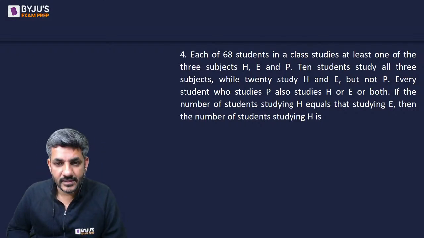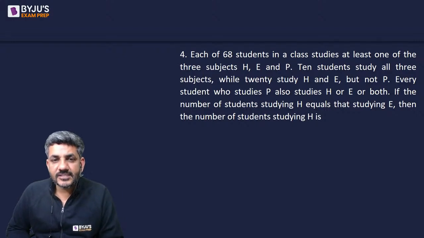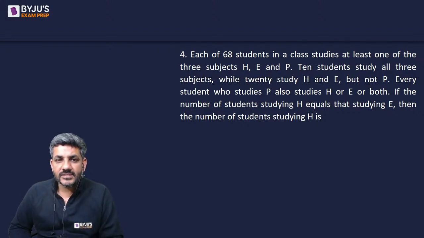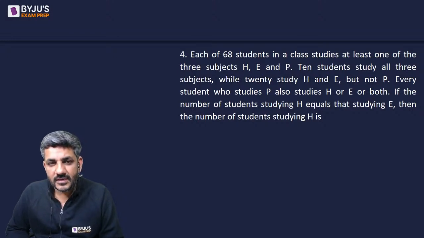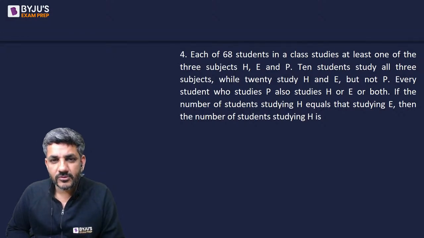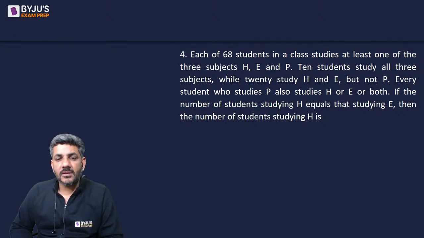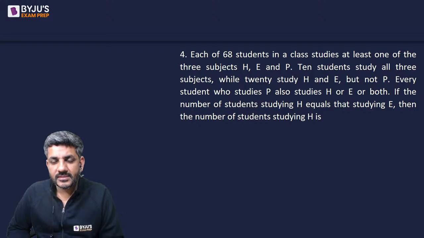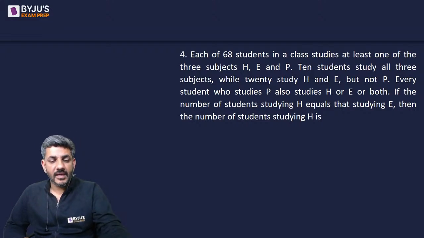So let's start solving. Each of 68 students in a class studies at least one of the three subjects H, E and P. 10 students study all the three, while 20 students study H and E but not P. Every student who studies P also studies H or E or both. If the number of students studying H equals the number of students studying E, then the number of students studying H is what? Let's start solving it.